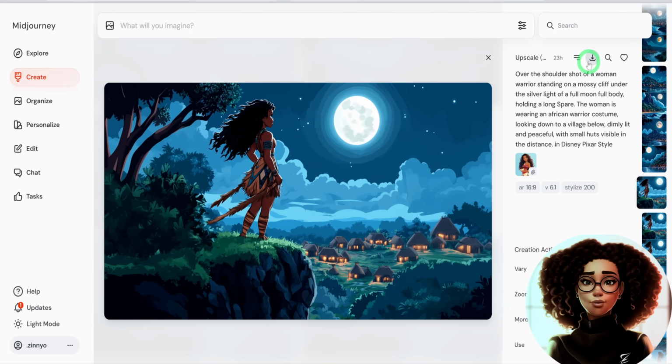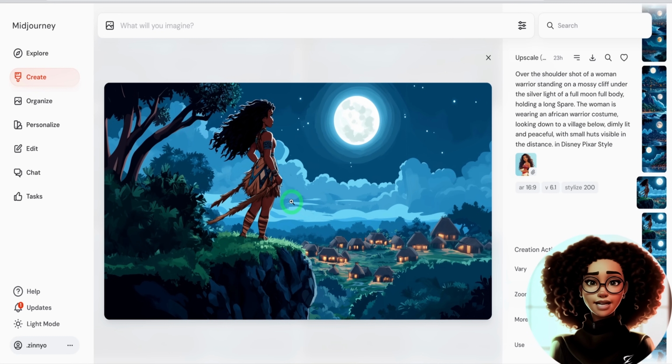Most of the time, the quality of the downloaded image is good enough for various uses. Now that you have your images created, upscaled, and downloaded, it's time for the fun part, creating the videos.